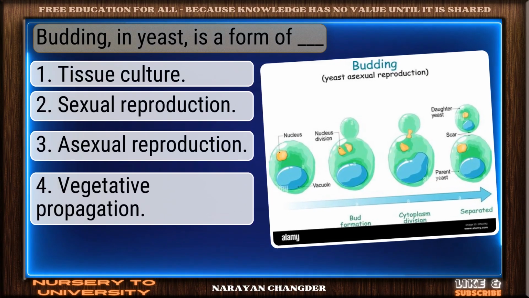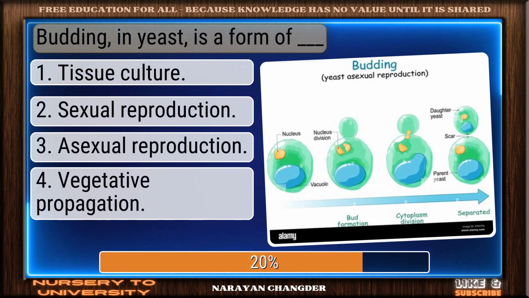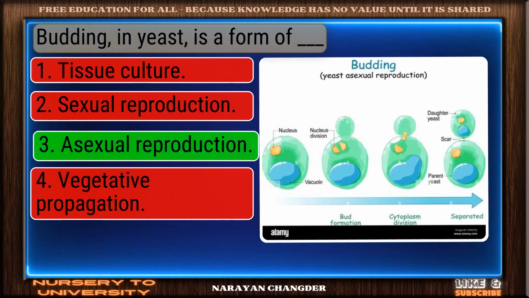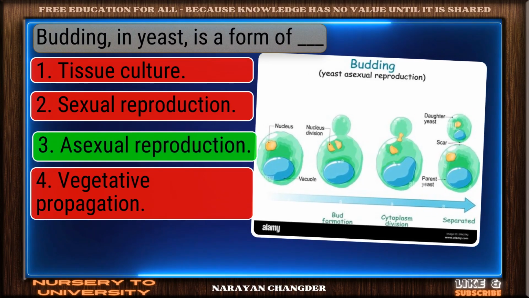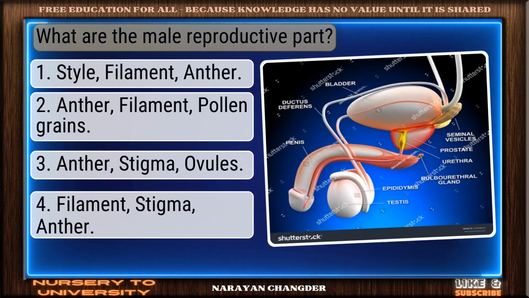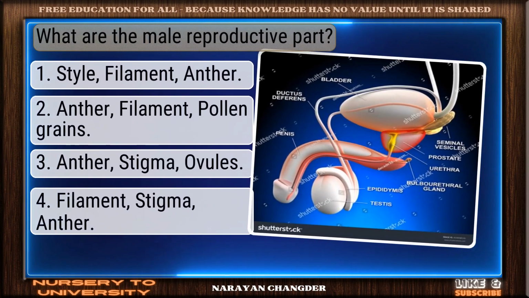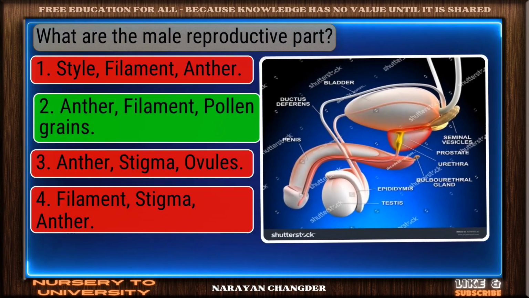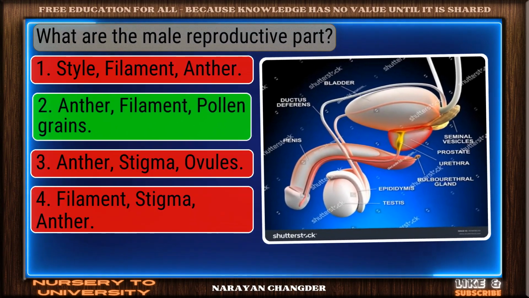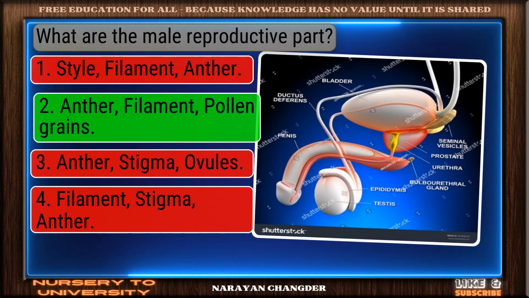Question number 126. Budding in yeast is a form of dash. Well reasoned. Asexual reproduction is the correct choice. Question number 127. What are the male reproductive parts? Great job. Anther, filament, pollen grains is the accurate answer.